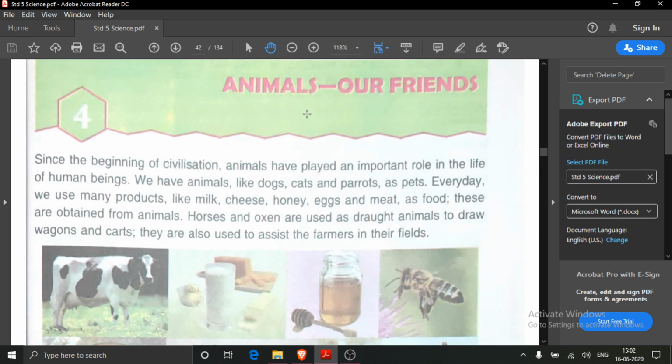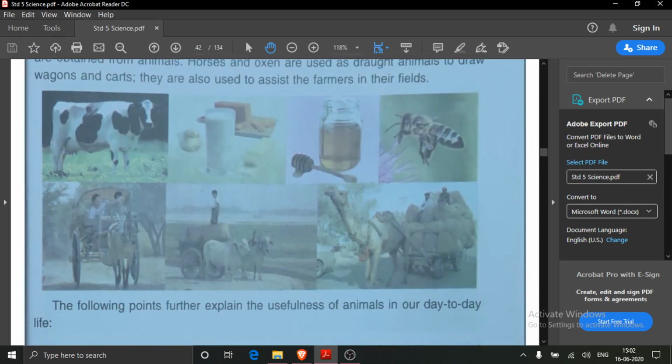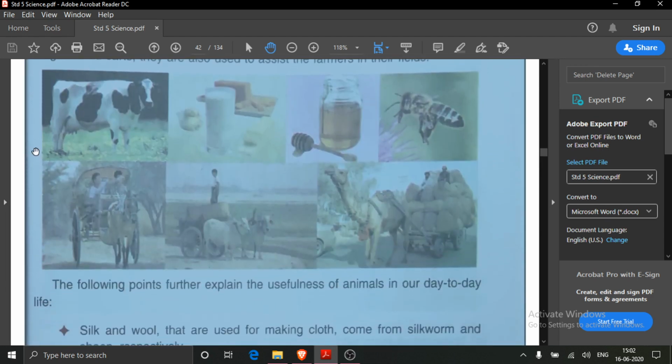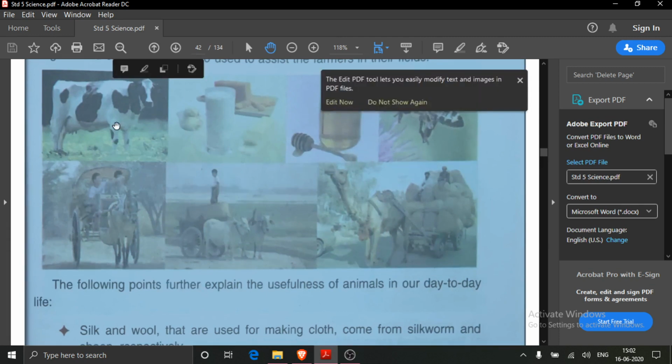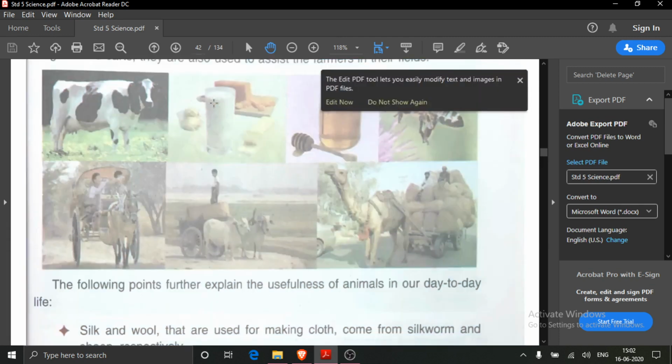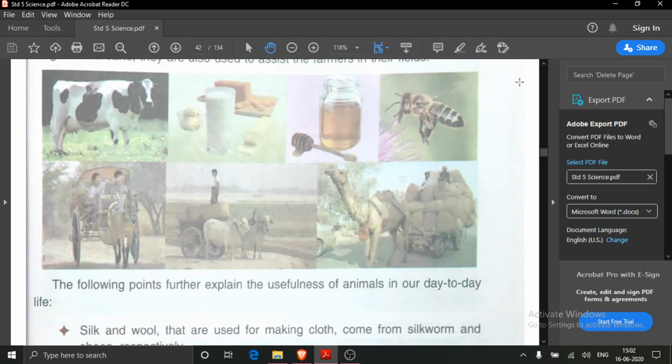And we get various types of products from animals that you have already seen. This product is milk. Milk we obtain from which animal? Cows and buffaloes. Then this is honey. Honey from honeybee. Then these animals are used to pull the carts.